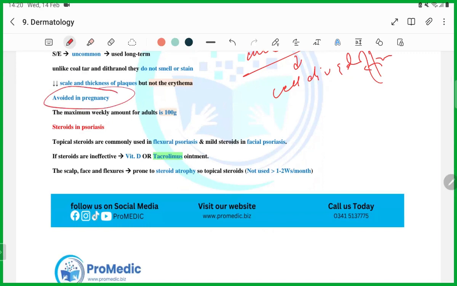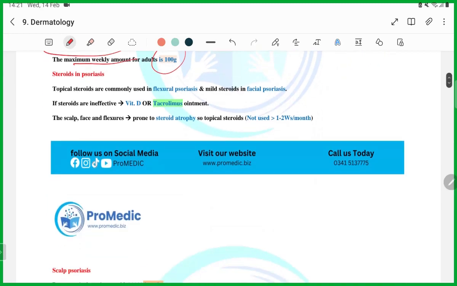Avoid in pregnancy. You cannot give it in pregnancy, guys. And the maximum weekly dose for an adult is 100 gram. The next thing, guys, is that topical steroids are commonly used in flexural psoriasis and mild steroids in facial psoriasis. This is a very, very important line, guys.